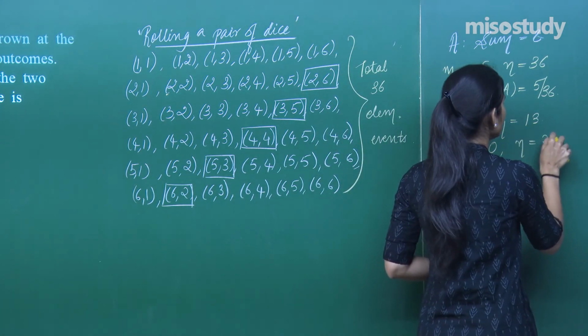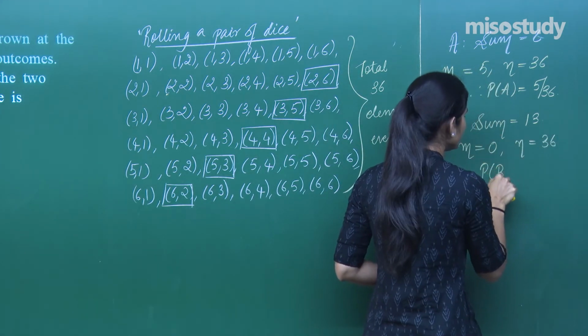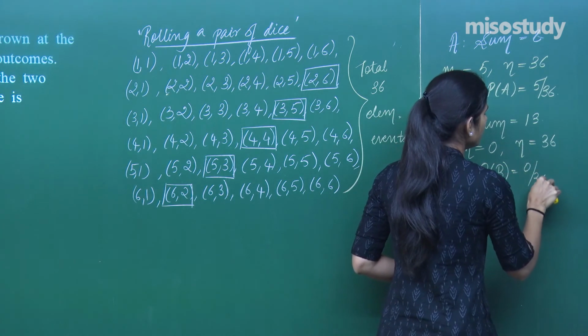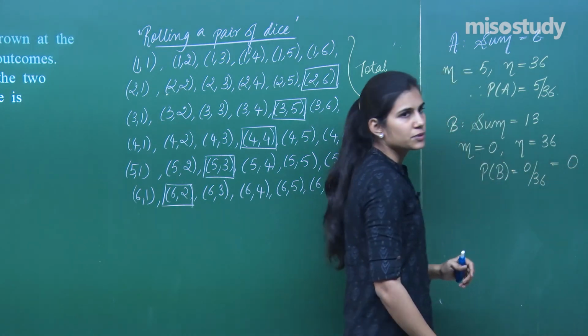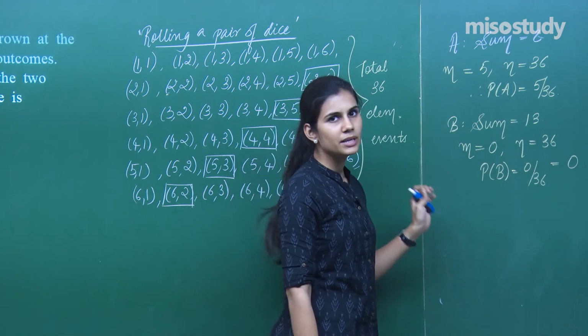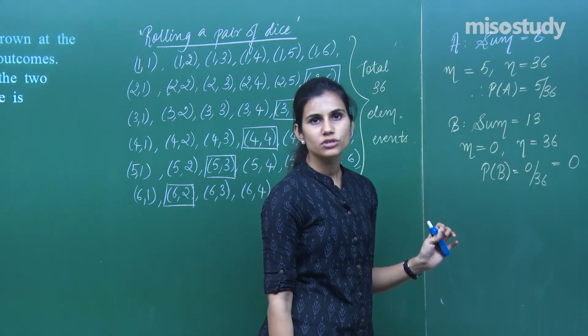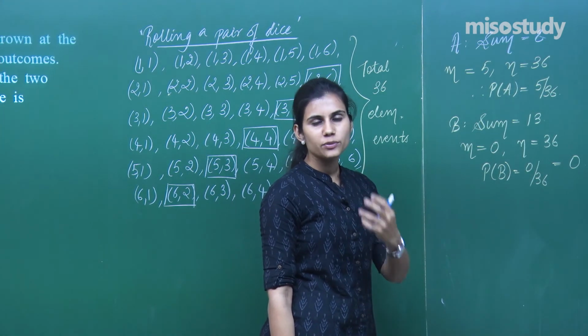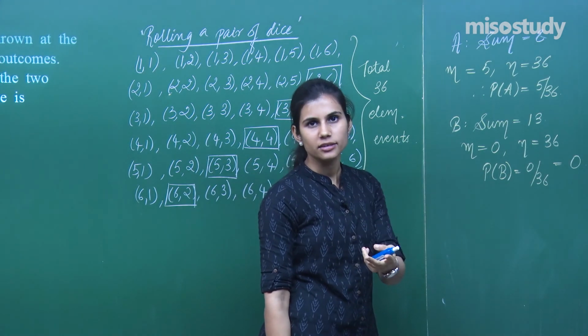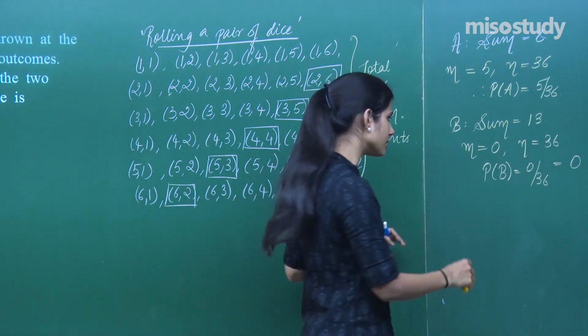And N is 36. So probability of B is 0 upon 36, which is 0. That means this is an impossible event. Never ever will you get any outcome which is going to be such that when you add the digits on both the die, you will get 13. This is an impossible event to occur.